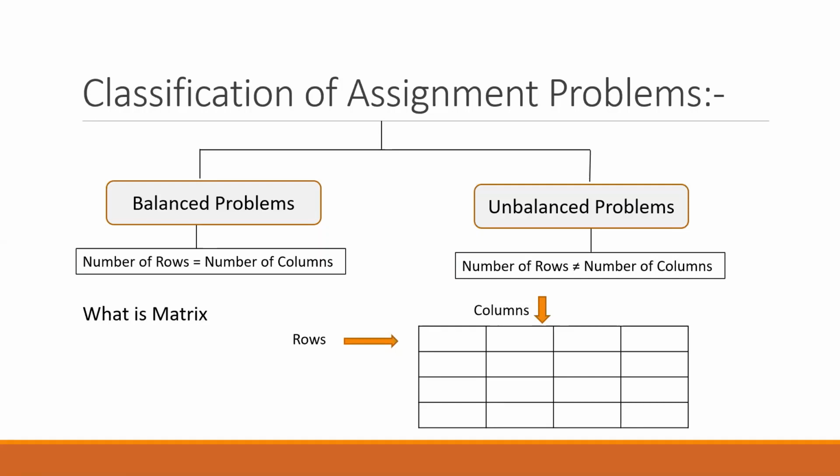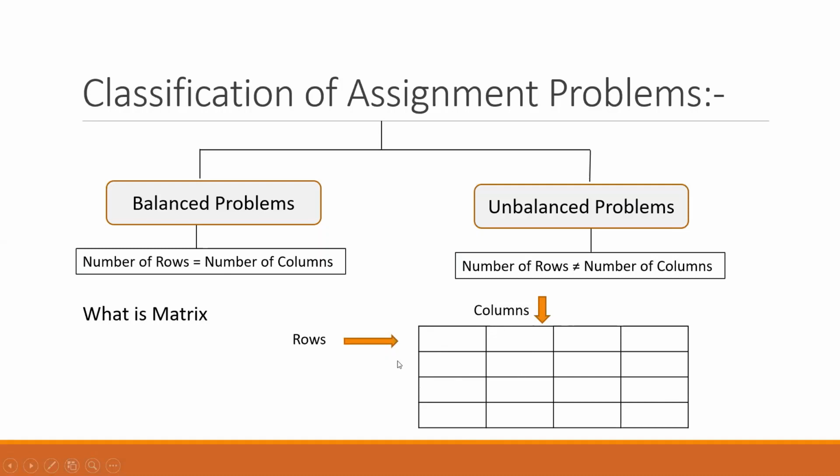Students, in assignment problems, you see the question in a table format, like I have given this table here. In this table, you find some number of rows and columns. Horizontal representation is rows and vertical ones are known as columns. This type of table is called a matrix in assignment problems. In this matrix, we have 4 rows and 4 columns. So there are an equal number of rows and columns. So this is a balanced problem.